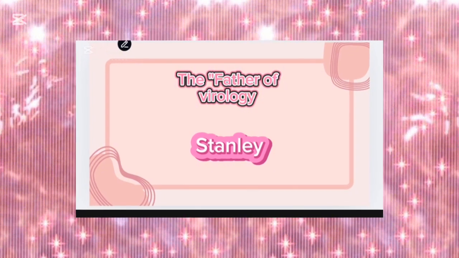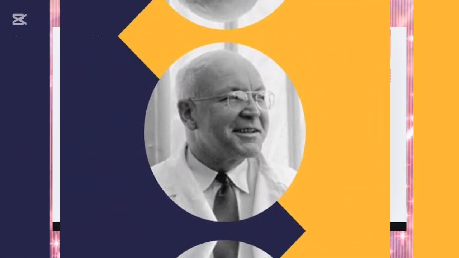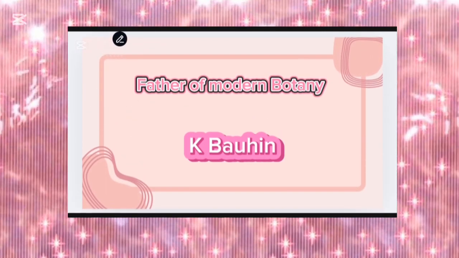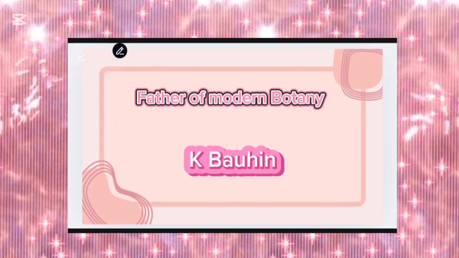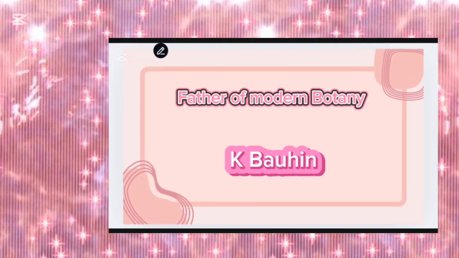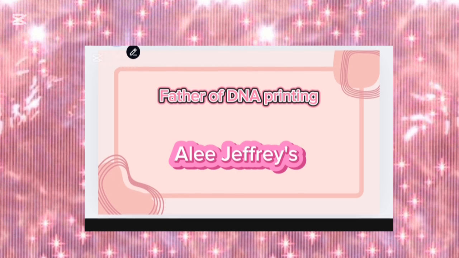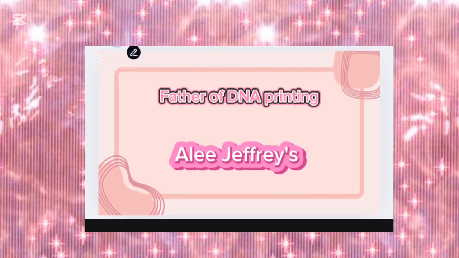The father of virology was Stanley. Next is father of modern botany. The father of modern botany was K. Bauhin. Next is father of DNA fingerprinting. The father of DNA fingerprinting was Alec Jeffreys.